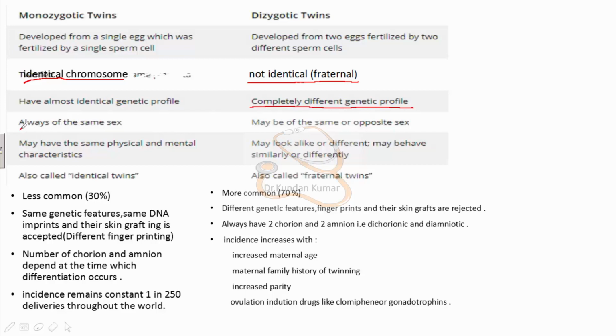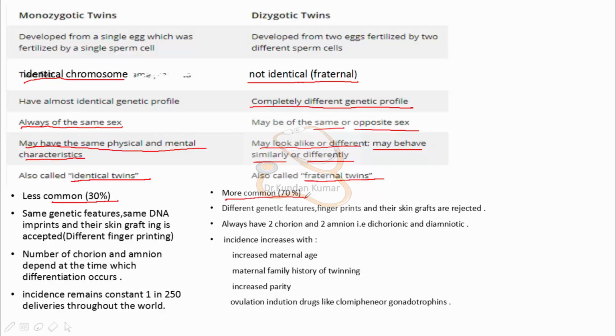And monozygotic twins are always of the same sex, but dizygotic twins could be of the same or of the opposite sex. Monozygotic twins may have the same physical and mental characteristics, but dizygotic twins may look alike or different, may behave similarly or differently. Monozygotic twins are also called identical twins, but dizygotic twins are called fraternal twins. Monozygotic twins are less common, 30%, and dizygotic twins are more common, that is 70%.